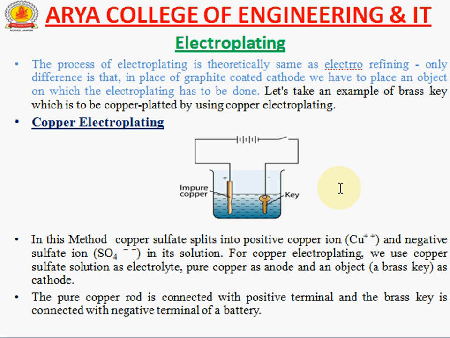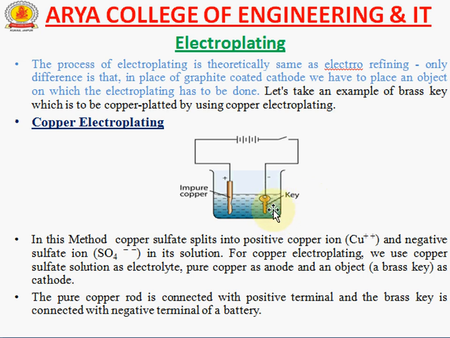So in this method we also take copper sulfate, the same solution which can be used in this method. Copper sulfate is split into two: positive copper ion Cu++ and negative sulfate ion SO4-- in its solution. For copper electroplating, we have used copper sulfate solution as an electrolyte, pure copper as an anode, and the object there is a brass key.